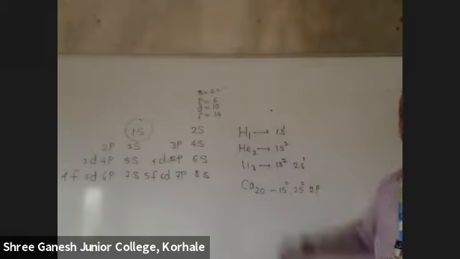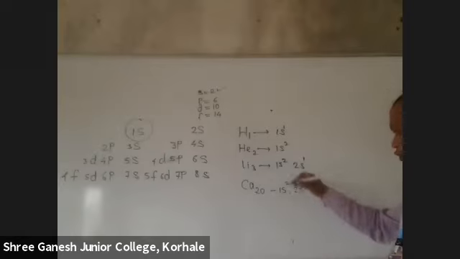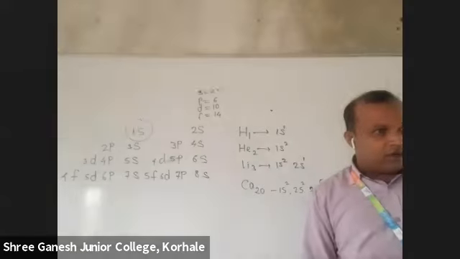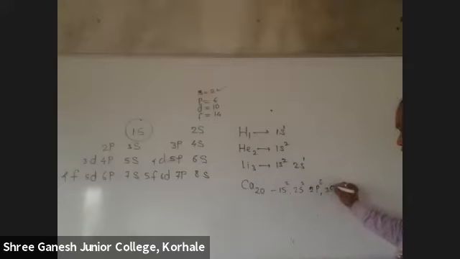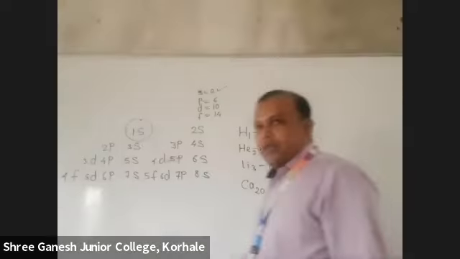What is the capacity of p? 6. 6 plus 4, 10 are finished, 10 are left. See now, 6 plus 2, 8 plus 2, 10. After 2p, who is there? 3s. Capacity of s is 2. After that 3p, capacity of p is 6. How much is finished? Check. 10, 16, 18 are finished. 2 are left. So after 3p, who is there? 4s. And we just need to fill it.